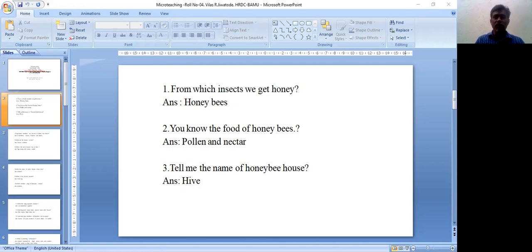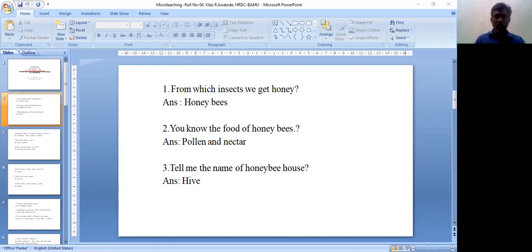The next question is, what happens to the drone when it mates with the queen? We know the two members, queen and drones, are fertile, and when they undergo reproduction, the mating, we call this the nuptial flight, a marriage flight. When the drone copulates with the queen, after completion of copulation, the drone falls to the ground and dies. The reason behind this is that when he tries to escape from the queen, the copulatory organ of the drone becomes cut, and due to this the drone dies.